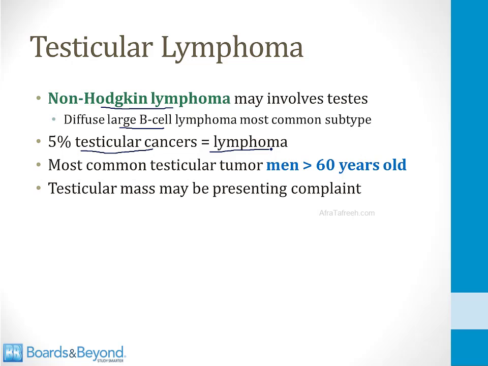But when it reaches the testicles, then a palpable mass is found, and that's what brings the patient to medical attention. And in fact, this is the most common testicular tumor in men over 60 years old. So in a board question, an older man who presents with a testicular mass may not have a problem arising from the testicles. That man may actually have a non-Hodgkin lymphoma, and testicular mass is a common presenting complaint because it's easy to palpate on examination.